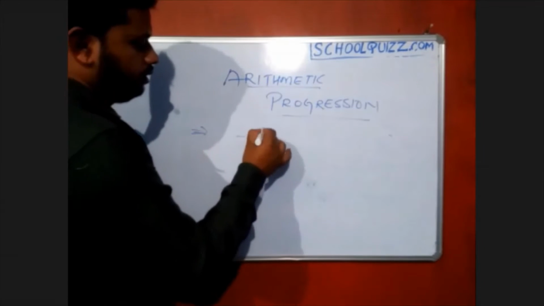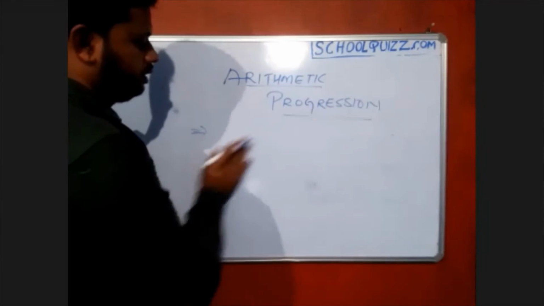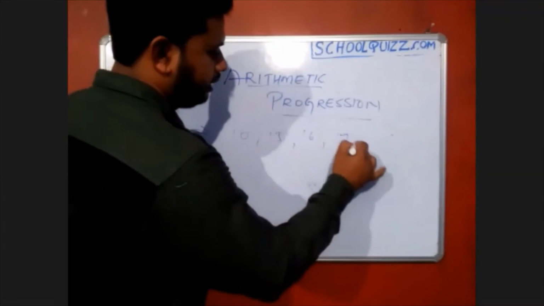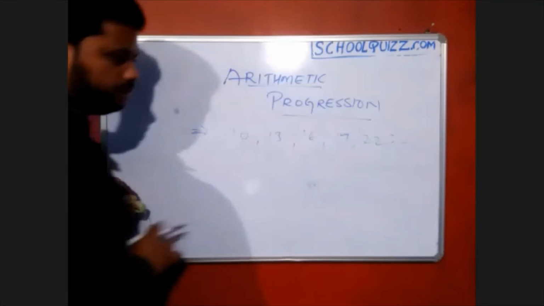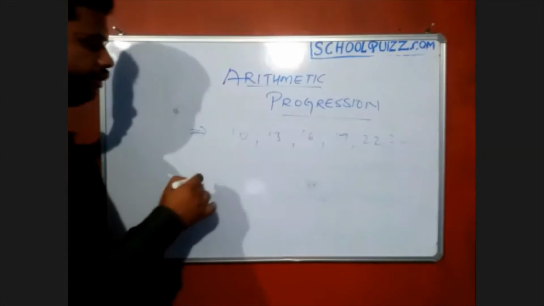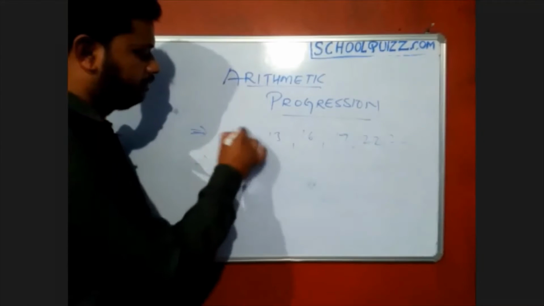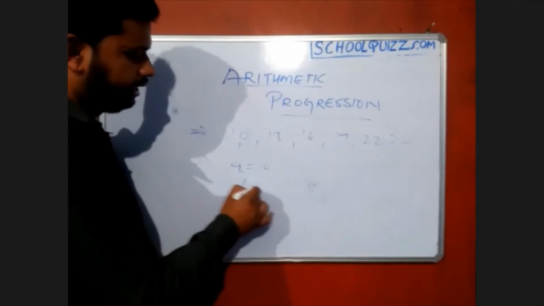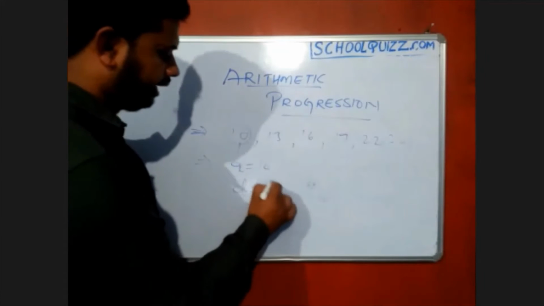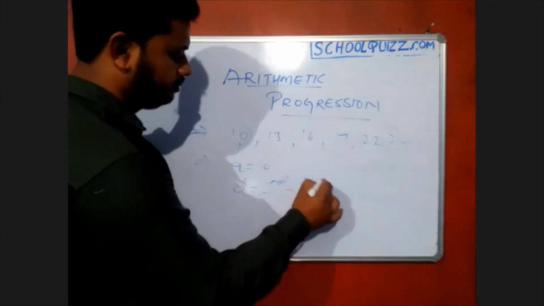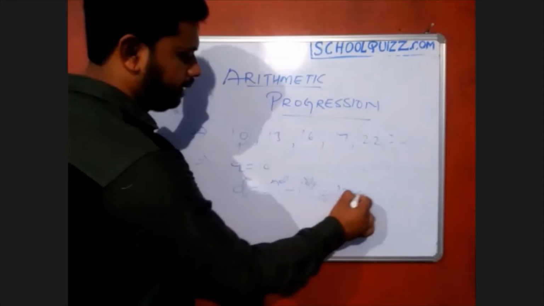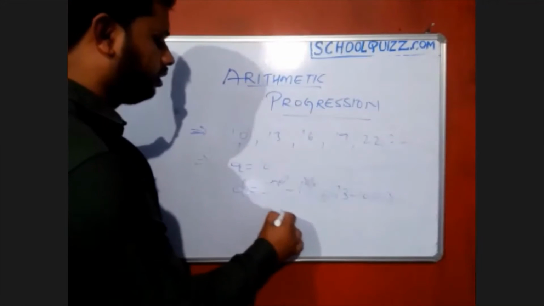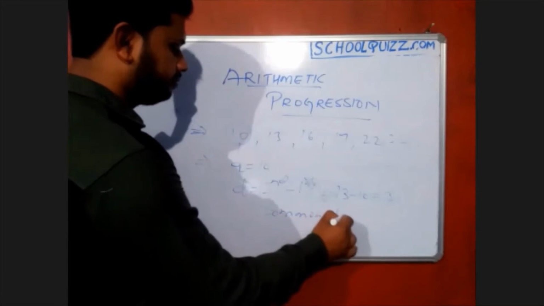2, 2 will be 10, 13, 16, 19, 22. Suppose these are the terms we have, and if we need to find A, the A is nothing but your first term, that is equal to 10. Suppose if you want to find the D term, that is the second term minus first term. If you do 13 minus 10, we get 3, and that's why it is called a common difference.